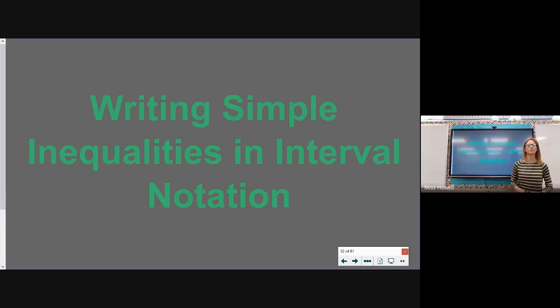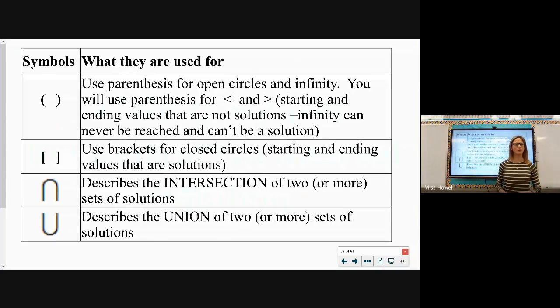Some things you need to keep in mind when writing an interval notation to represent solutions. Your first thing is your first number. It's going to end up looking sort of like an ordered pair where you use either parentheses or brackets. A parenthesis shows that you would have a starting location, but it's not part of the solutions, like an open circle would mean I use a parenthesis. Whenever I have a value of infinity or negative infinity, I also have to use a parenthesis because those are unattainable, unreachable values that we'll never actually get to. So those need parentheses, not brackets.